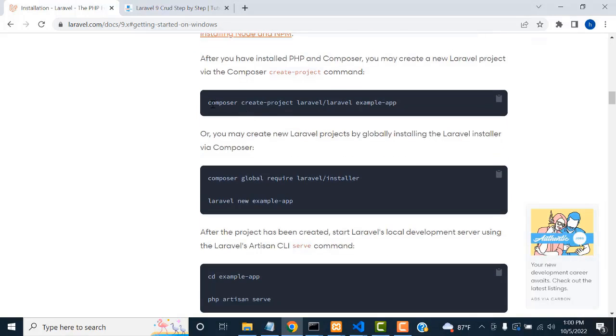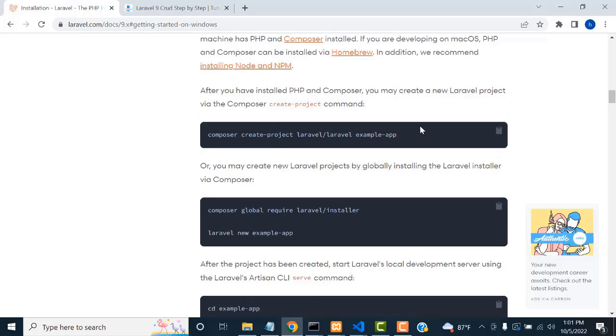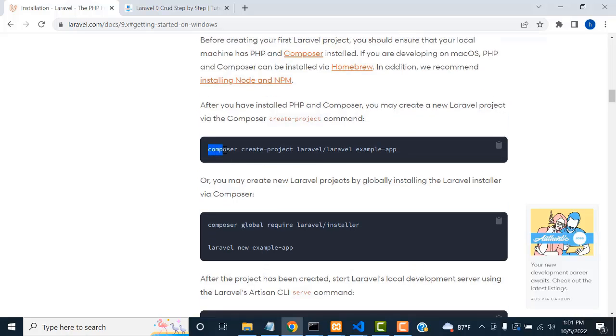Here is this simple command, right? Before that, you have to install Composer. How to install Composer, you already studied, right? Okay, no problem. I'm going to install via Composer. Here this is a simple way: composer create-project. This is a predefined keyword, right? Laravel, and here you can change the name to your project name. So I just copy this one.